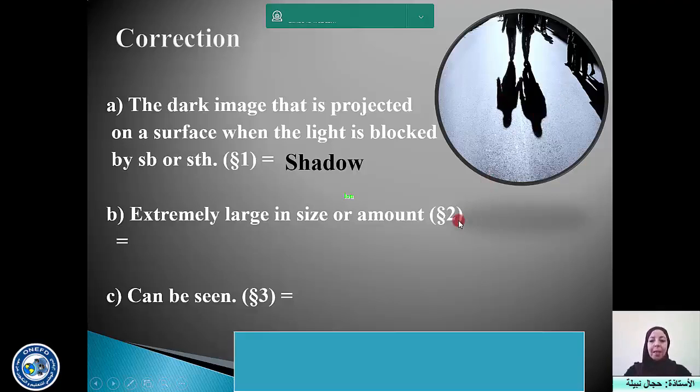Extremely large in size or amount means huge. Can be seen means visible. This is about vision, and you get the adjective visible from vision.